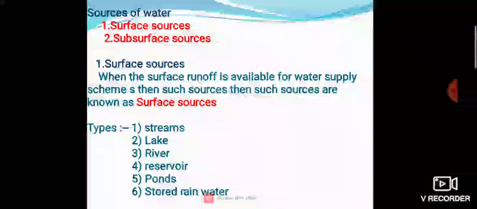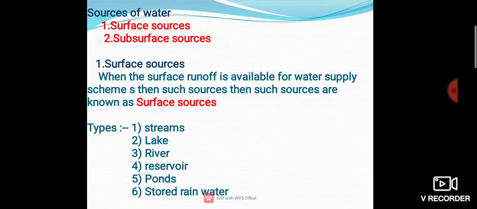After this, ponds. It's an artificial thing. A pond is not a natural thing like a river, lake and stream. River, lake, stream, these all are natural. Dam, reservoir we are going to construct, which means it's a man-made structure. A pond is also an artificial structure, and we also store rainwater in it. This is not a natural thing, so this is also an artificial thing.